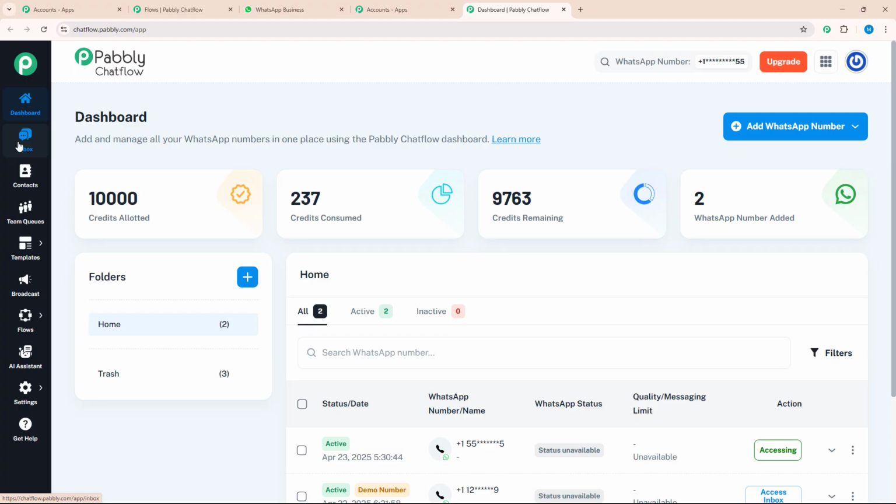In the inbox feature, you can view and reply to all messages from one place without switching any WhatsApp app. Below the inbox option, there is a contact option where you can create new contacts and segregate them according to your need. After the contact option, there is a team queue option where you can assign different tasks to different team members according to your need and view their performances.